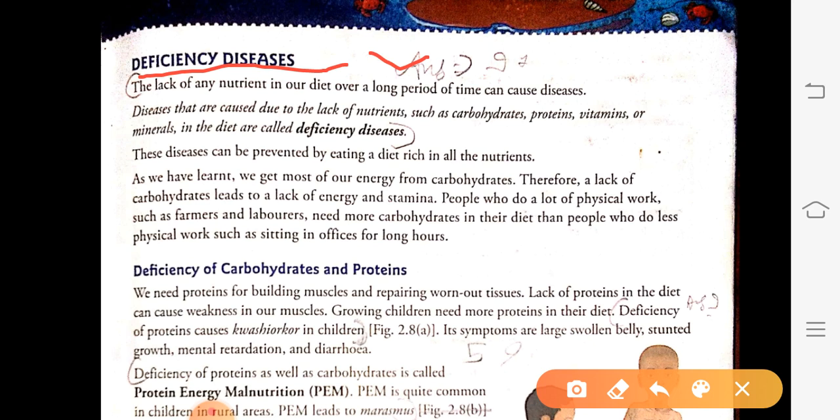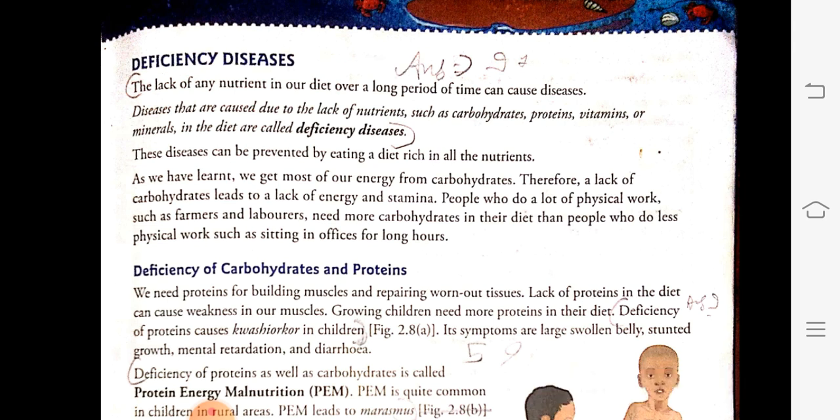The lack of any nutrition in our body over a long period of time can cause disease. See, this is a very simple thing. Suppose our body requires something and we are not supplying that particular nutrient to our body, it will disturb the balance of nutrients in our body, which will affect the proper functioning of the body.